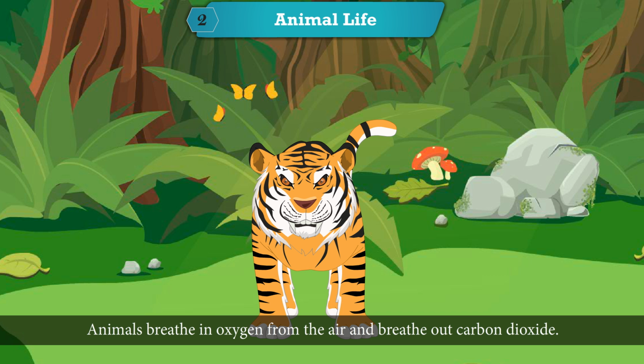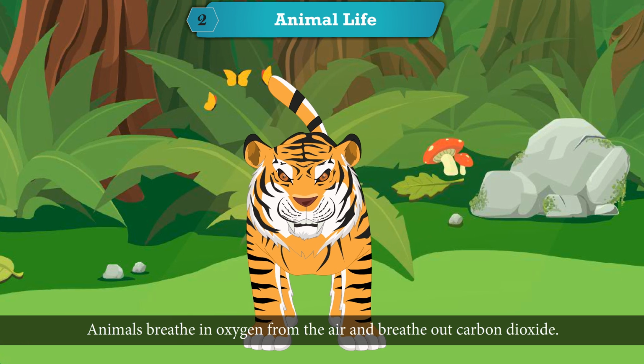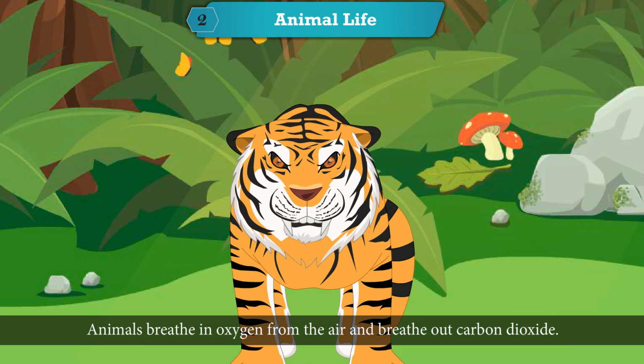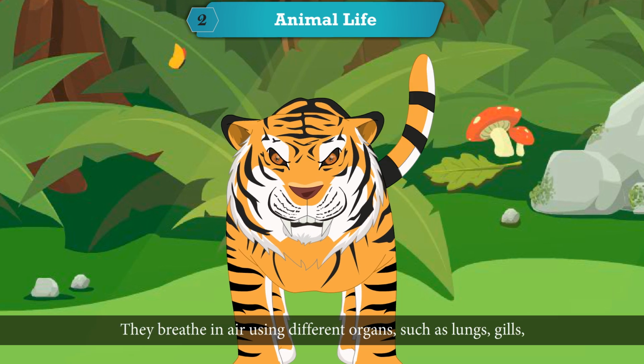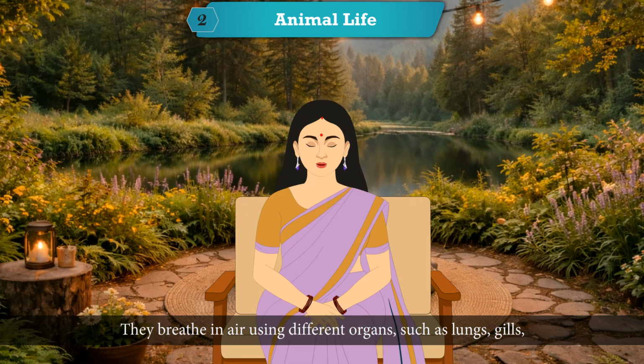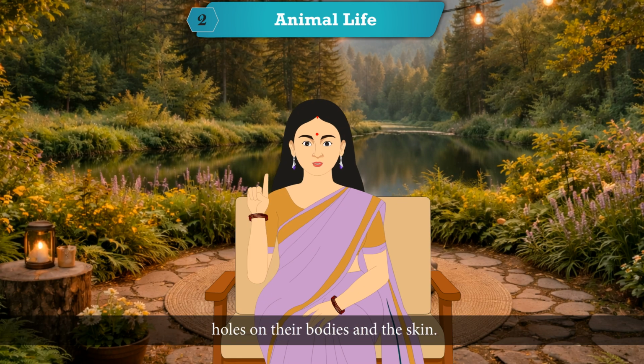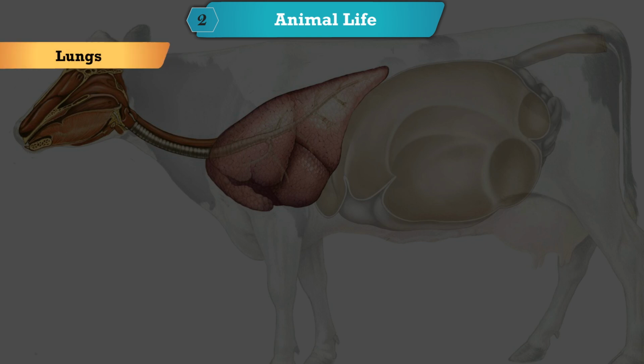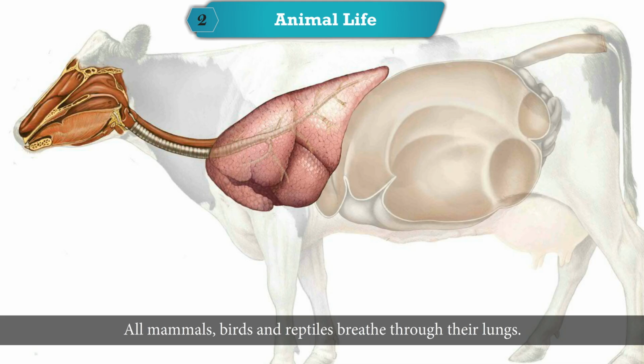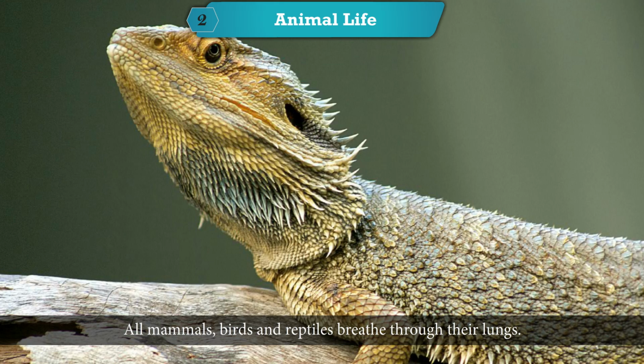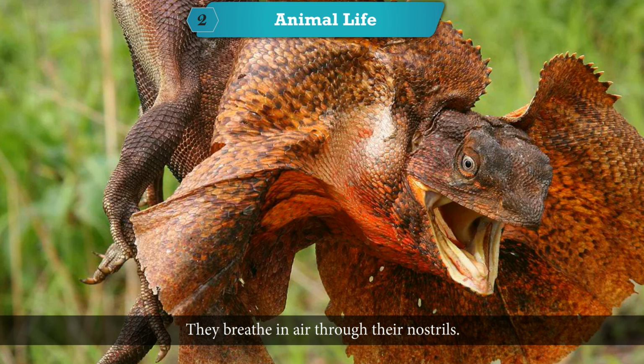Breathing in animals. Animals breathe in oxygen from the air and breathe out carbon dioxide. They breathe in air using different organs such as lungs, gills, holes on their bodies, and the skin. Lungs. All mammals, birds, and reptiles breathe through their lungs. They breathe in air through their nostrils.